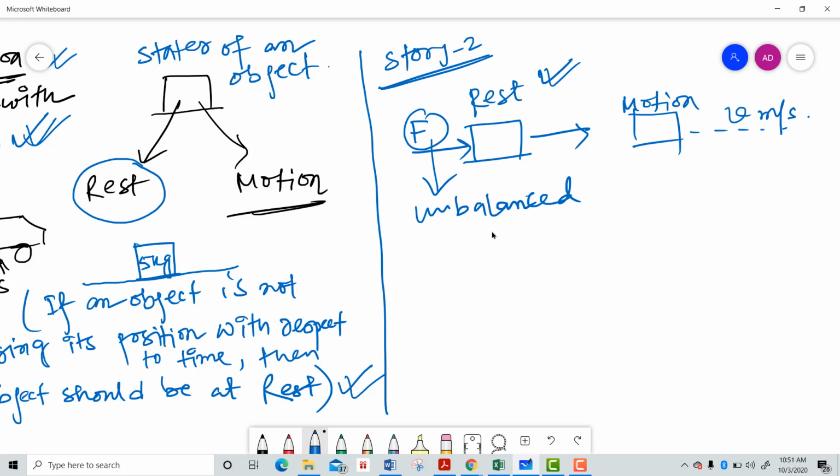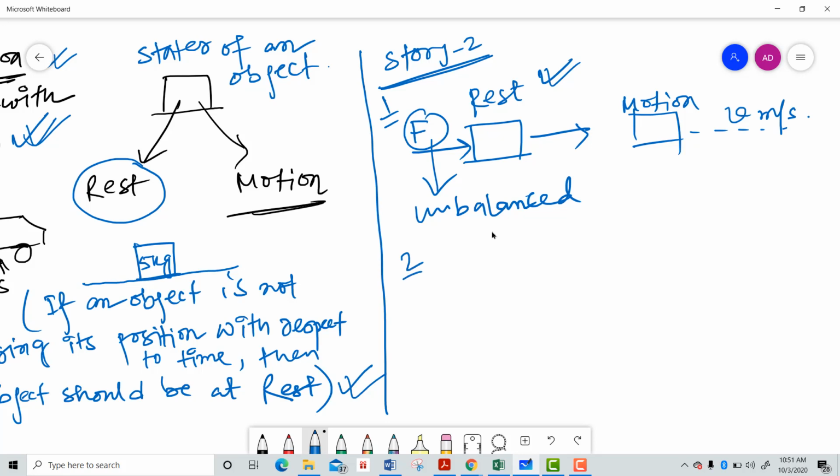So in that pen fight, what happens? When we apply some unbalanced force, then only the pen moves. That means the pen was initially at rest, and after applying that unbalanced force, the pen is in motion. It starts moving with a velocity of v meter per second. So this is the change in state. This is case 1.